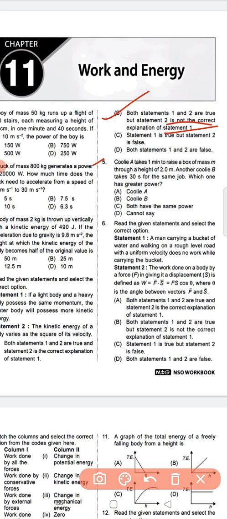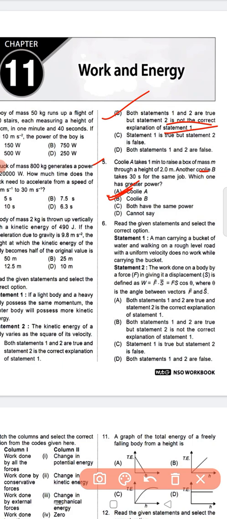Next, question number 5. Coolie A takes 1 minute to raise a box of mass M through a height of 2 meter. Another coolie B takes 30 seconds for the same job. Which one has greater power? Coolie A, coolie B, both have the same power, cannot say. So, question number 5, option B is the correct answer, that is coolie B. Coolie B is the correct answer.